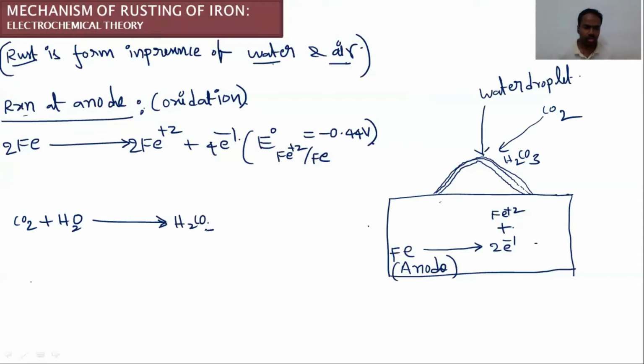So what is the nature of H2CO3? It is an acid. It can release H plus ions. Of course, this is a weak acid. That's why a chemical equilibrium is established between ionized acid and unionized acid. So this is the forward reaction. This is the backward reaction. So H plus will come from the H2CO3. Otherwise you can say CO2 is the source for the production of H plus.